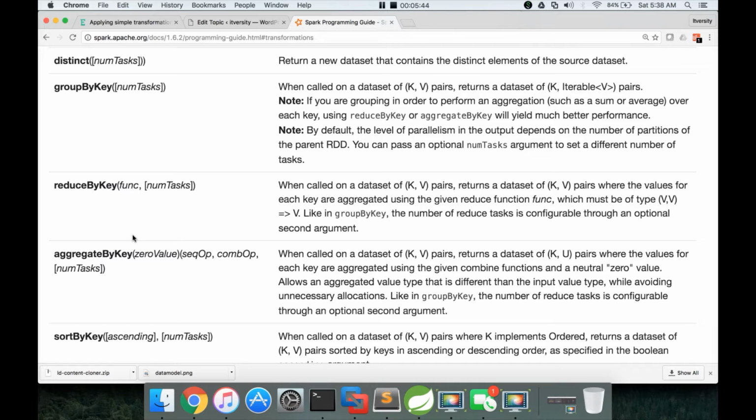We will see those differences a little bit later, but for now, we will go ahead with reduce by key, because in this case we just need to add revenue or order item subtotal for each and every order to get order level revenue, and then it's a simple add logic, and reduce by key can be used for that purpose, and we will use reduce by key. Okay, so I'm going back to my material again.